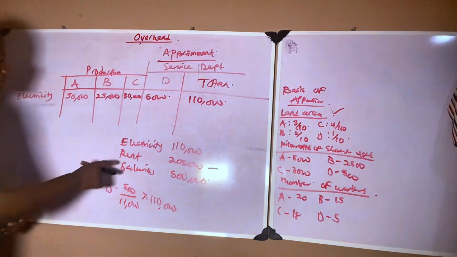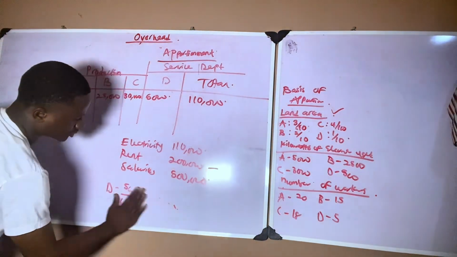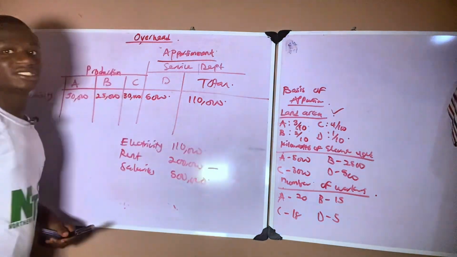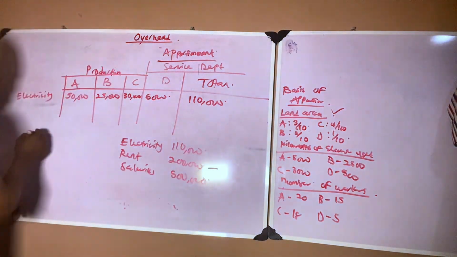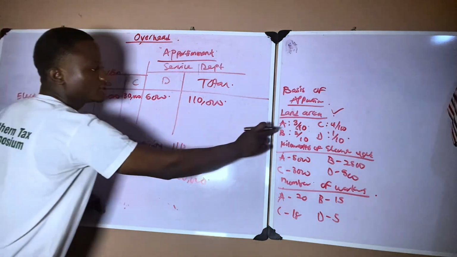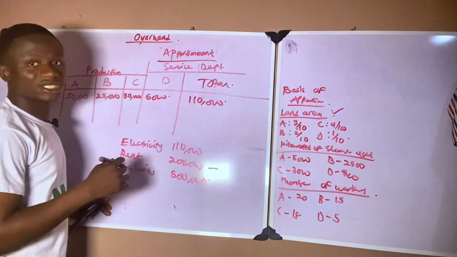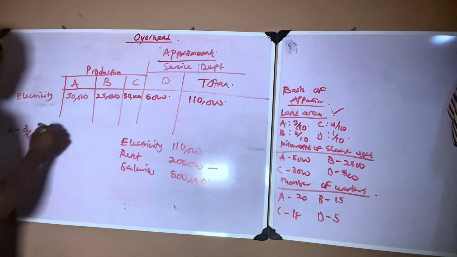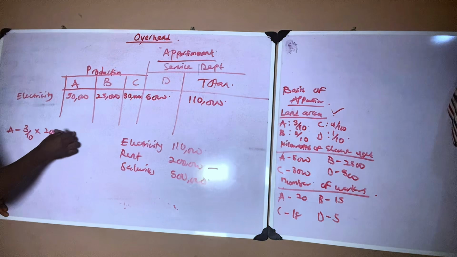From our question, our rent is 200,000, and we are going to apportion it using the land area occupied. So rent for department A: we are told that A occupied 3 over 10 of the total land area. So 3 over 10 times 200,000 will be the rent for A.